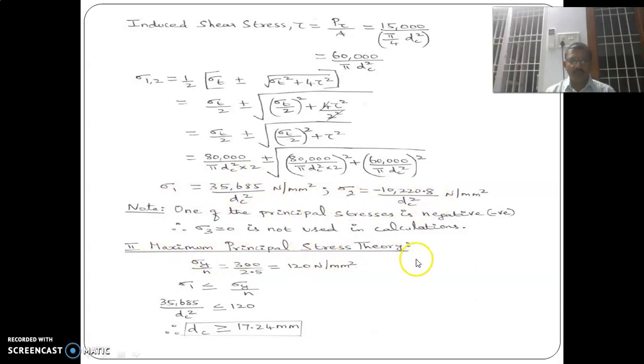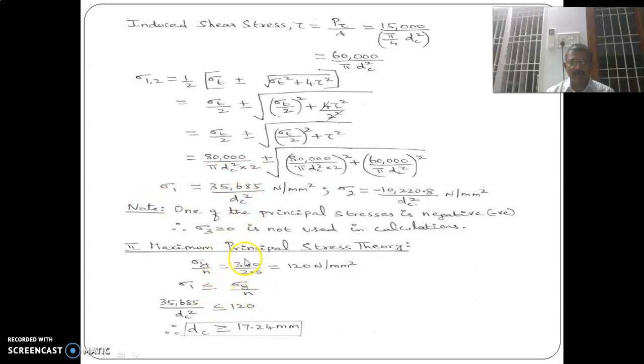First we will solve the problem by maximum principal stress theory. Whichever of sigma 1, sigma 2 or sigma 3 is maximum, sigma 1 is 35,685 divided by dc square, which should be less than or equal to sigma y by n.